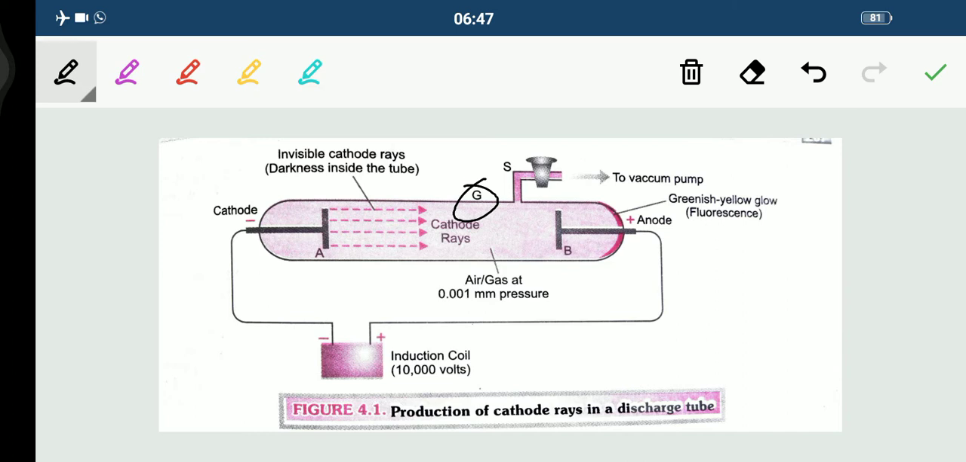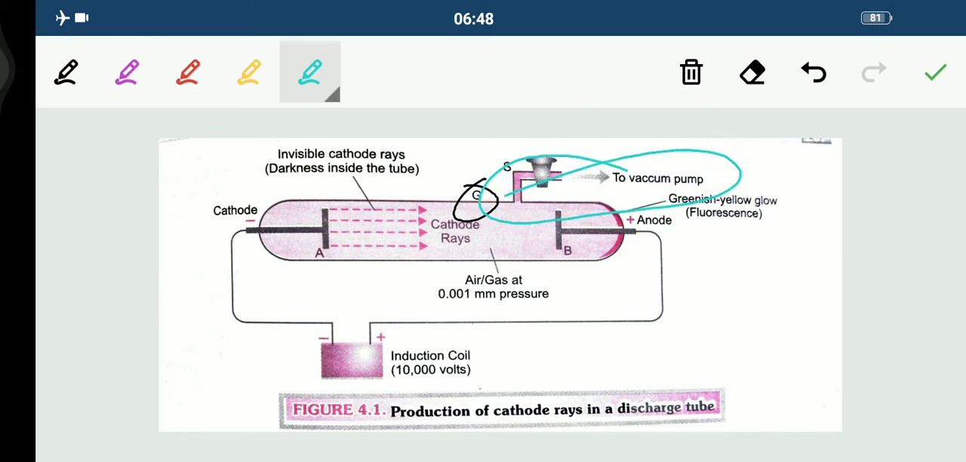Take care. And two circular metal plates A and B are sealed at the two ends of the tube. That also you can see, A and B. Fine, they are the metal plates. Remember this thing, bache, these plates are called electrodes. And a side tube, that is S, is also fused to the tube, which can be connected to a vacuum pump to suck out the air or gas present inside the tube. Why? In order to reduce the pressure inside the tube. And where is that vacuum pump? Here you can see the S.